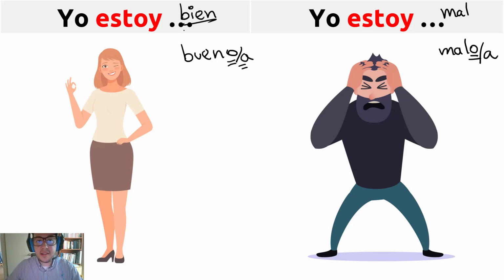Yo estoy bien, as I told you, means I'm good, I'm fine. I ask you, how are you? I'm good, I'm fine. Yo estoy bien. Opposite, yo estoy mal, I'm bad. I'm having a bad day. I have a problem. Yeah? Something bad happened to me. Yo estoy mal. However, if you say yo estoy bueno, yo estoy buena, here is the problem. Because please, yo estoy bueno, buena, please don't say that. It's very funny. It can be embarrassing. Look, yo estoy bueno means I'm sexy.